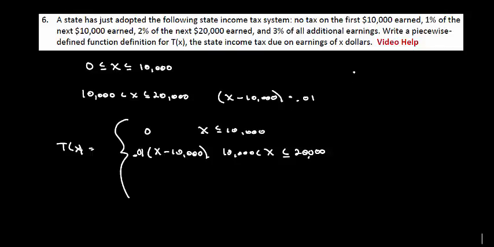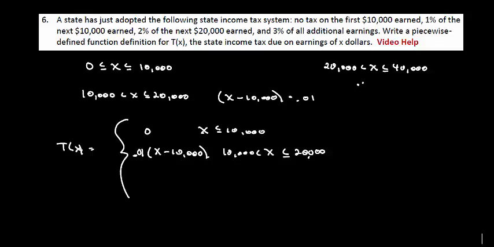So we've got when your income is a little bit greater than 20,000 and less than or equal to 40,000. If we fall in this bracket, here's what we're going to owe. We don't owe anything on the first 10,000. On the next 10,000 we owe 1%.